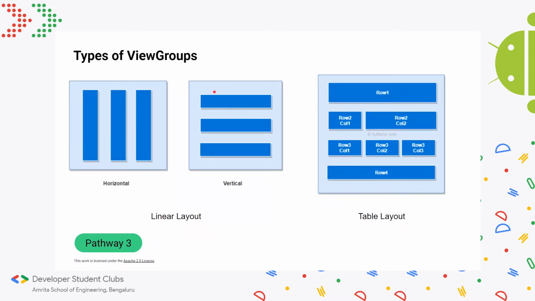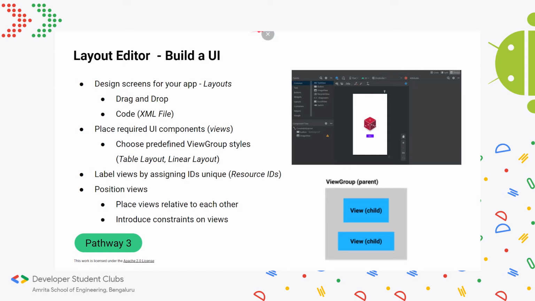Like I said, they're like the skeleton for your screen, and it determines where and where not your views can be placed. You can design screens again through 2 ways, either drag and drop, which is what the layout editor tool in Android Studio helps with, or you can directly code in the form of an XML file.